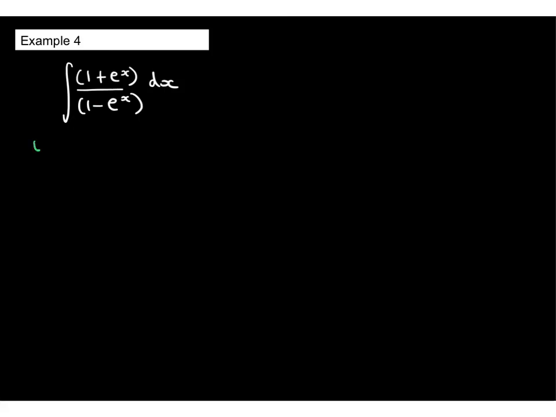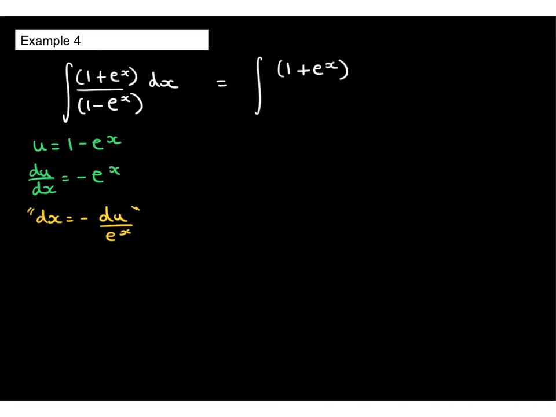Now, let's look at this example here. I'm going to let u equal 1 minus e to the power of x. So du by dx equals negative e to the x. And let's see what happens as we substitute in. So, my numerator I'm going to keep as 1 plus e to the x until further notice that I can do something with that. The denominator is now expressed as u, and we then have this.